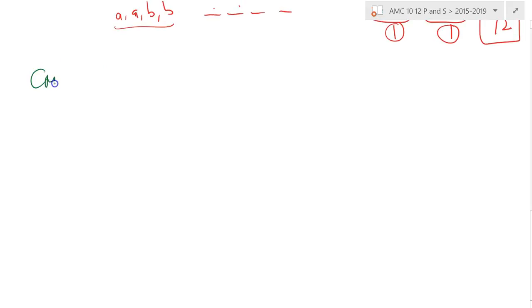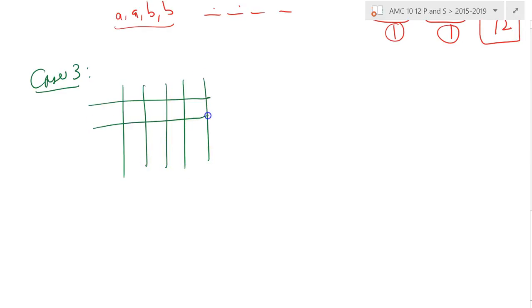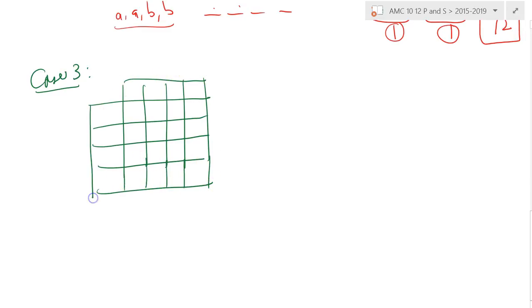Case 3. What else can we do? So again, we can start by drawing our matrix, I guess, right? Well, this is not the only way to solve this problem, by the way. Again, we have our players here.